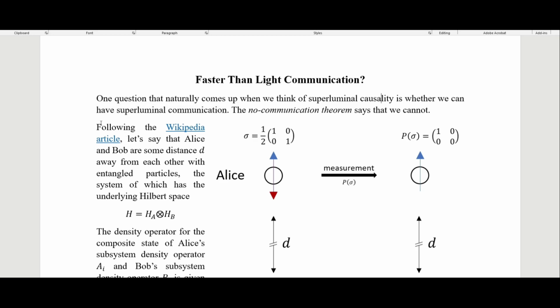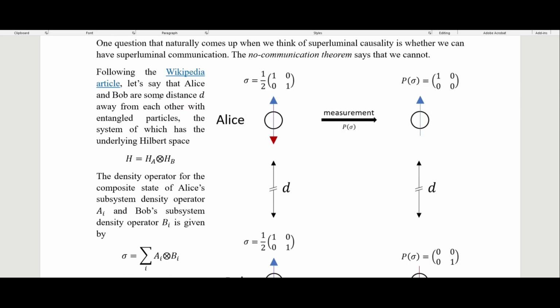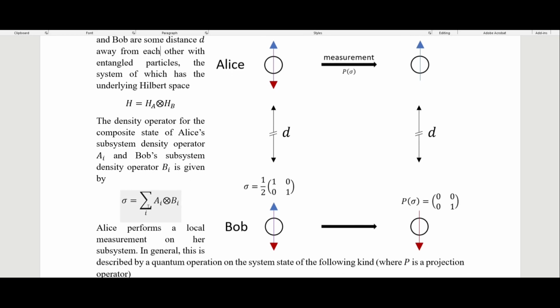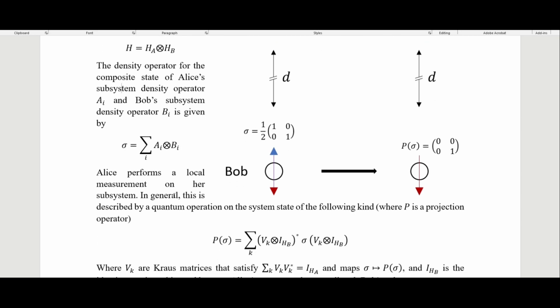I'll be mostly following the Wikipedia article on this here. Let's say that Alice and Bob are some distance d away from each other with entangled particles, the system of which has this underlying Hilbert space here. It's just the tensor product of their two subsystem Hilbert spaces. So the density operator, which is sigma, for the composite state of Alice's subsystem density operator A and Bob's subsystem density operator B, is given by this right here. So this is sigma.